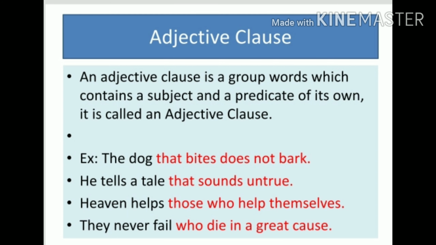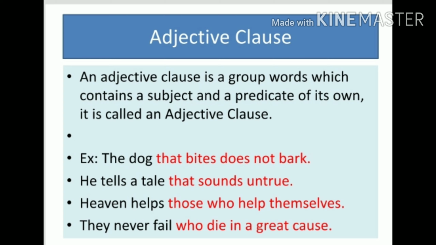The second one, adjective clause. An adjective clause is a group of words which contains a subject and predicate of its own. It is called an adjective clause. So remember, the clause gives some more information about an adjective. We have to call it an adjective clause.